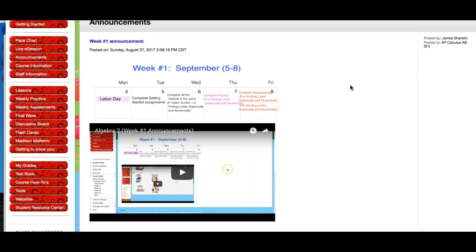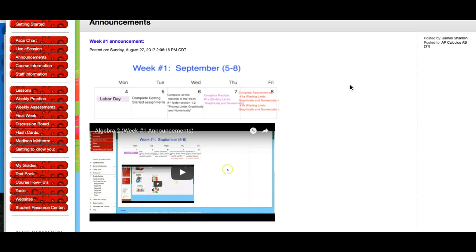Wednesday, we are starting. This is an AP course, so I know a lot of other courses don't do anything week 1, but since this is an AP course, we do have to work on material during this week. So you need to go into the week number 1 folder and complete section 1.2, finding limits graphically and numerically. And I'll show you where all that information is.